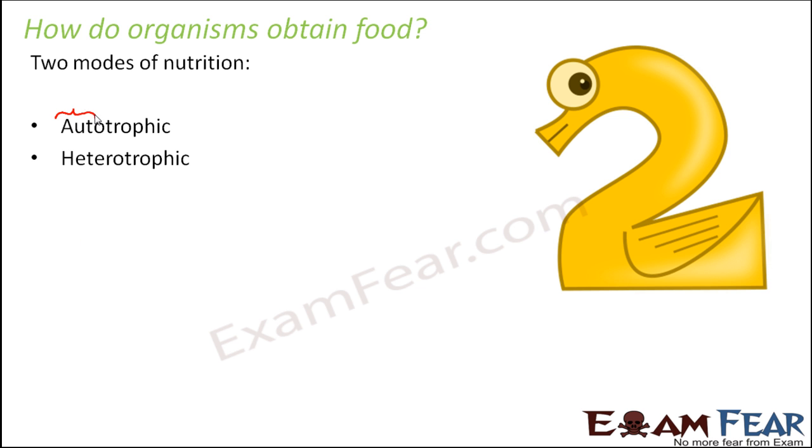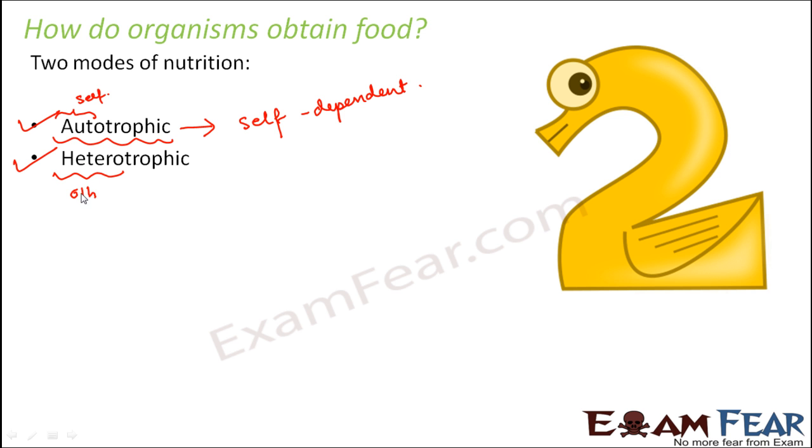Now, the word auto means self. Some organisms are self-dependent in terms of food. That is, they do not depend on any other organism for their food. Such organisms are called autotrophic. So, they prepare their own food. Whereas heterotrophic means those organisms which depend on others for their food. So they are always dependent on somebody else for their food.